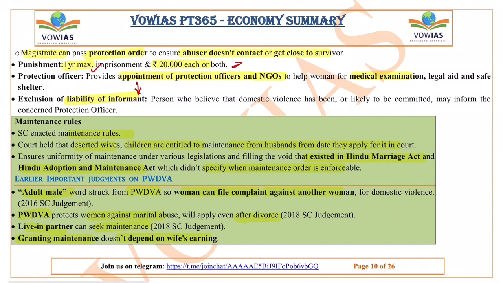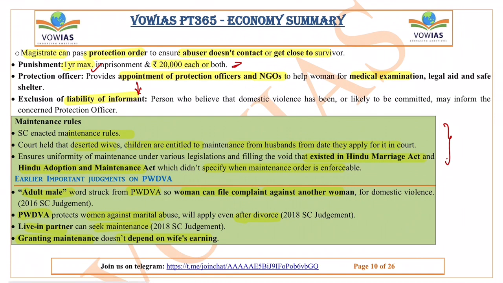There are also some maintenance rules. Under the maintenance rules, maintenance has to be given to the woman if they are separated, and it does not matter whether the woman is working or not. Even if the woman is working, maintenance has to be given to her. There are some other important judgments related to the prevention of domestic violence against women. The word adult male was struck from the Protection of Women from Domestic Violence Act.